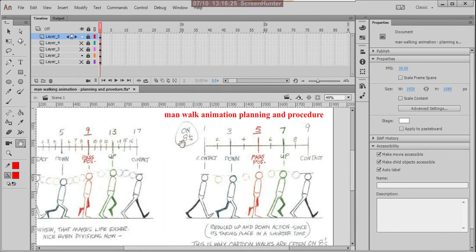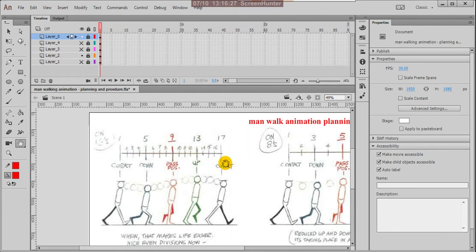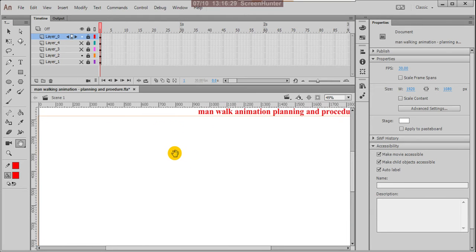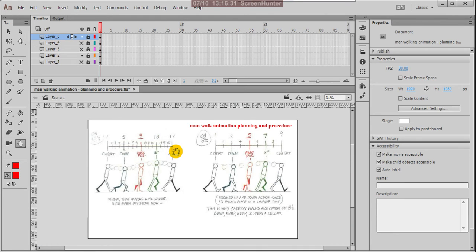See, actually this walking animation we plan differently. Suppose an 8 frame walk cycle, a 12 frame walk cycle, and a 16 frame walk cycle. So what are these? 8 frames means 8 frames. By 8 frames we manage a complete walk.